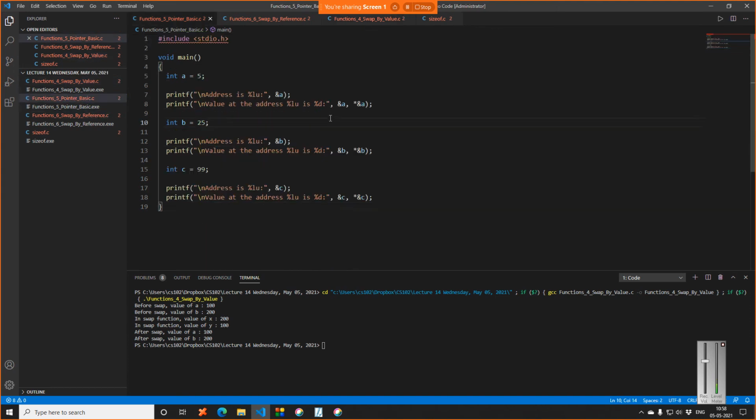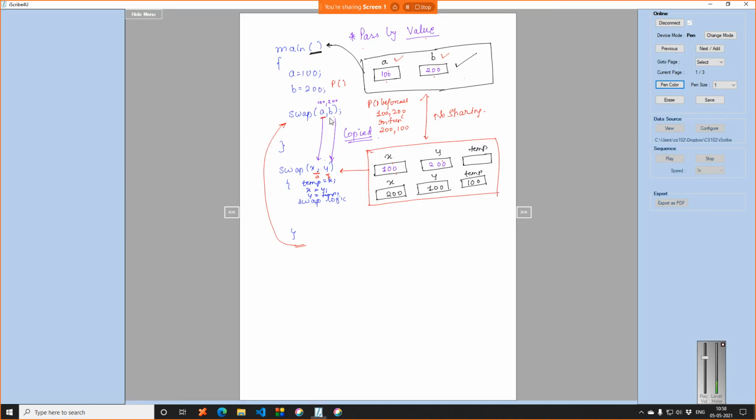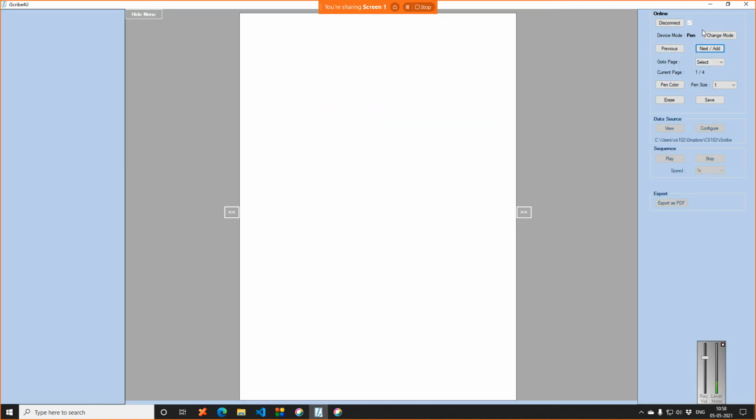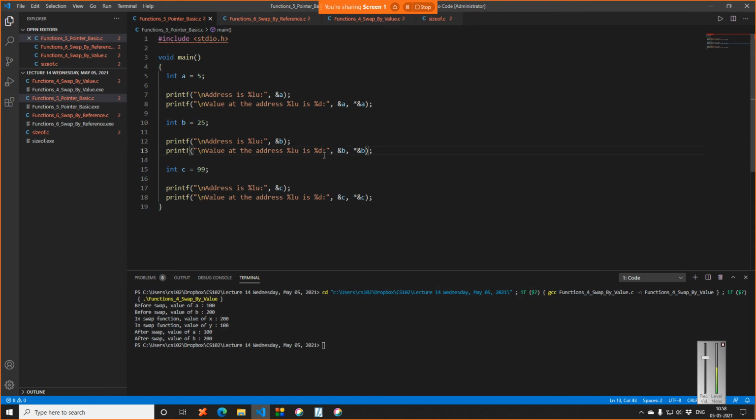So this will be a very basic lecture on pointers, so don't worry, nothing very hard or very tough, because people usually have a notion that pointers are very tough and difficult to code. It's nothing like that. If you have read the 20 pages which I told you about, this will be very easy for you. But if you have not read, don't worry, I will explain it in the simplest manner.